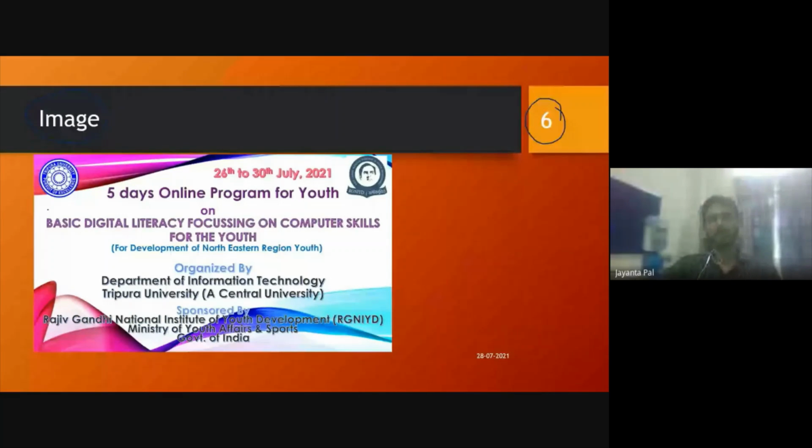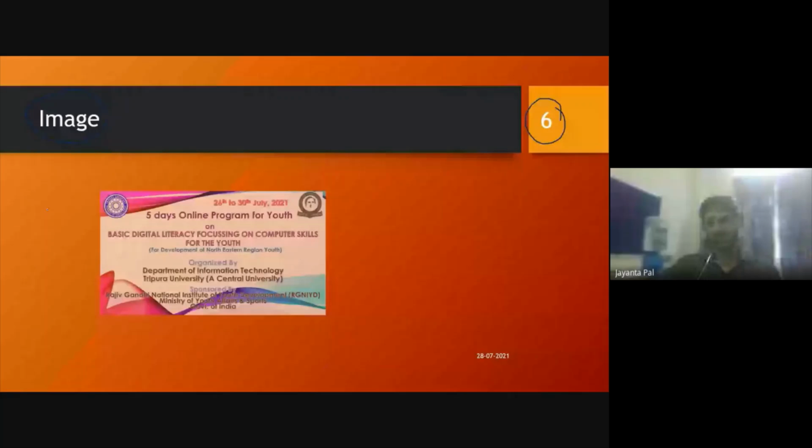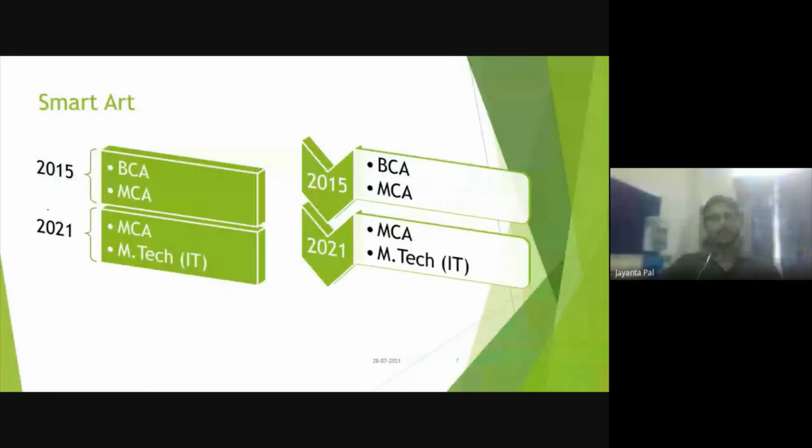Maybe after applying some filter, or some method, maybe image processing technologies, suddenly the image changes. So that is also possible. I can represent some data, maybe here: in 2015, our department had BCA and MCA.